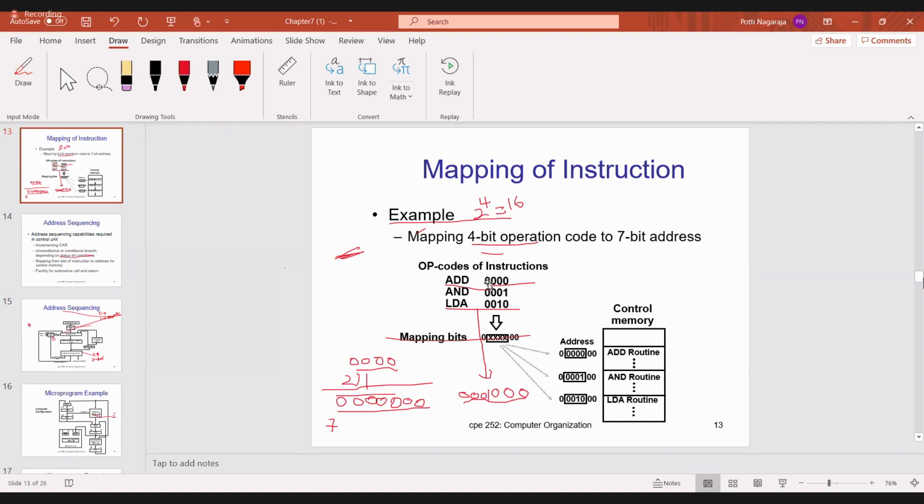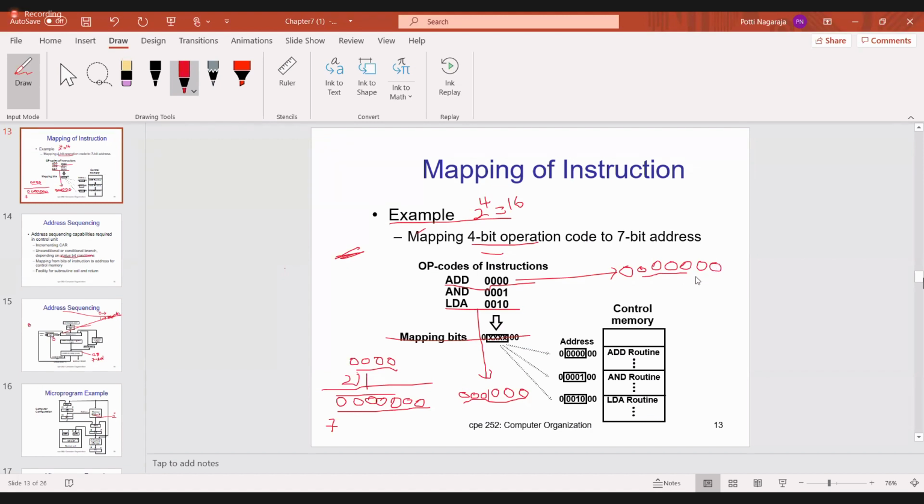So you already know the opcode. Copy these 4 bits. Yesterday, if you were absent, see here. I will show how to do this. First you write the MSB bit as 0. Always, by default, the MSB bit is 0. And what is the opcode? Four zeros. So the opcode is 4 zeros: 1, 2, 3, 4. Next, this is the opcode. Now the LSBs: the 2 LSBs are zeros.